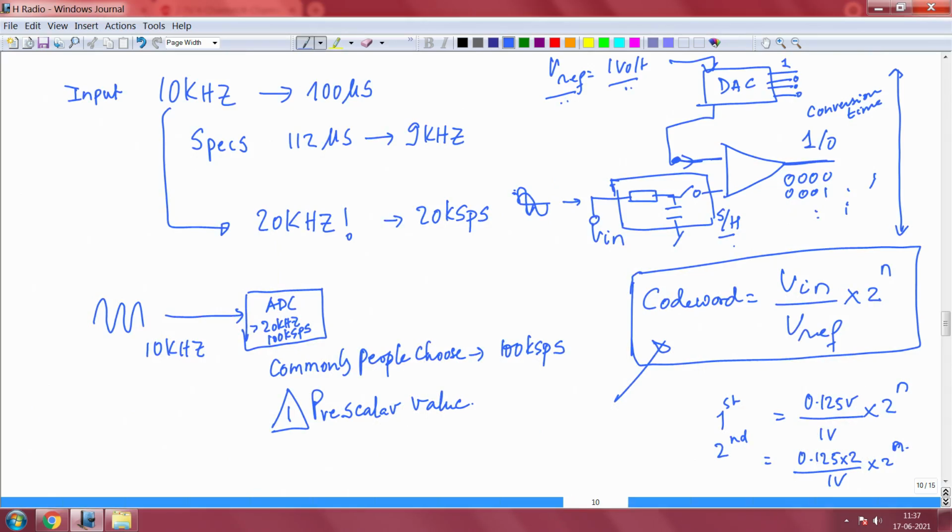See, with this VREF you have to pay a lot of attention, because the VREF is the one that is being used for the comparator operation. If the VREF changes, the output will change.